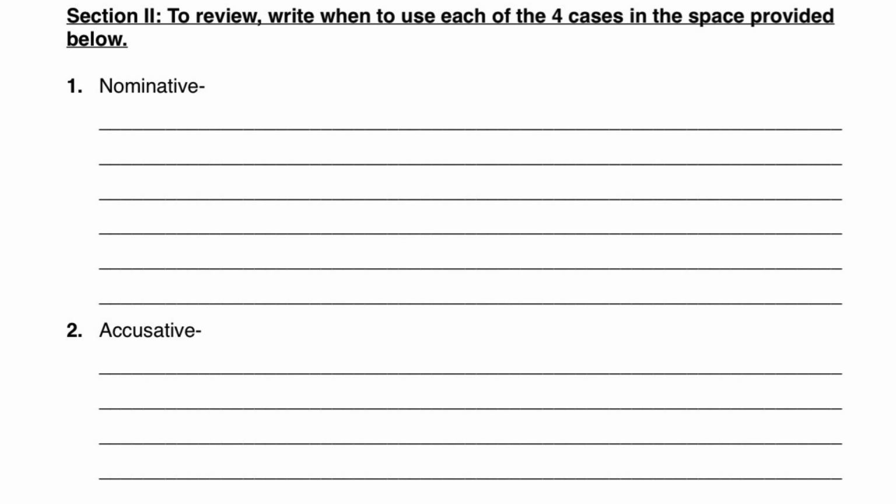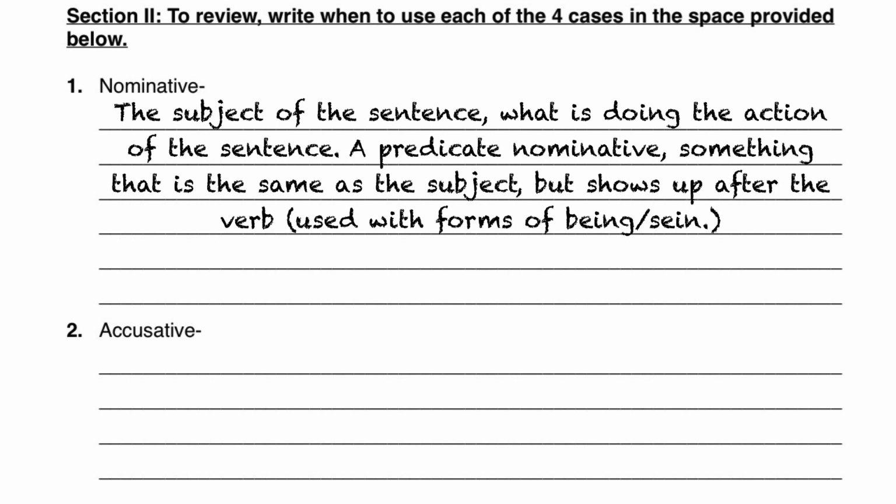I would be remiss if I didn't have a review of the cases and when to use each case in a video about adjective endings. So first off, the nominative case. You use this with the subject, which is the thing doing the action of a sentence, so the one doing something, the one kicking or throwing or biting or whatever it is that they're doing, that is going to be the subject of the sentence.